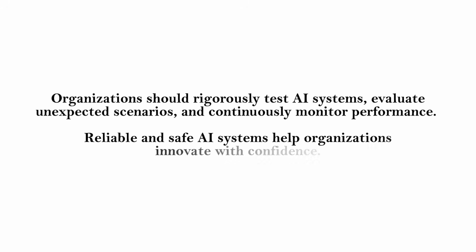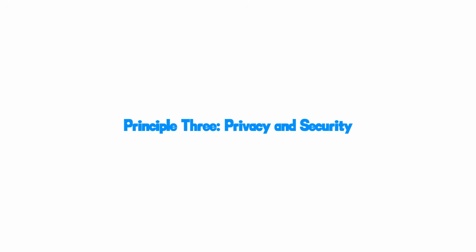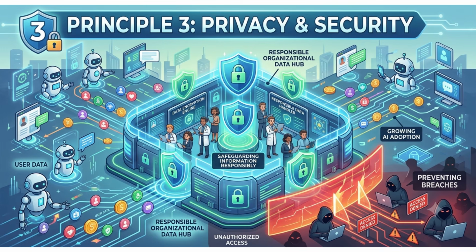Organizations should rigorously test AI systems, evaluate unexpected scenarios, and continuously monitor performance. Reliable and safe AI systems help organizations innovate with confidence. Principle 3, Privacy and Security. The third principle is privacy and security.